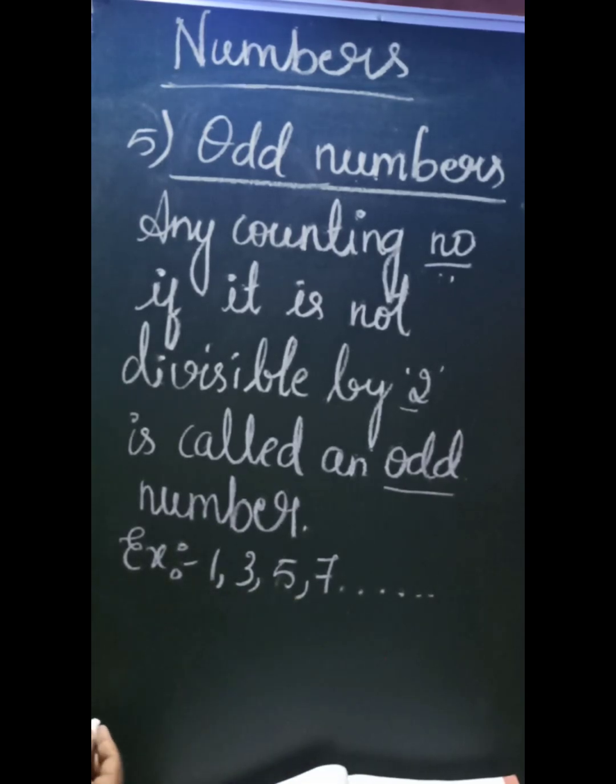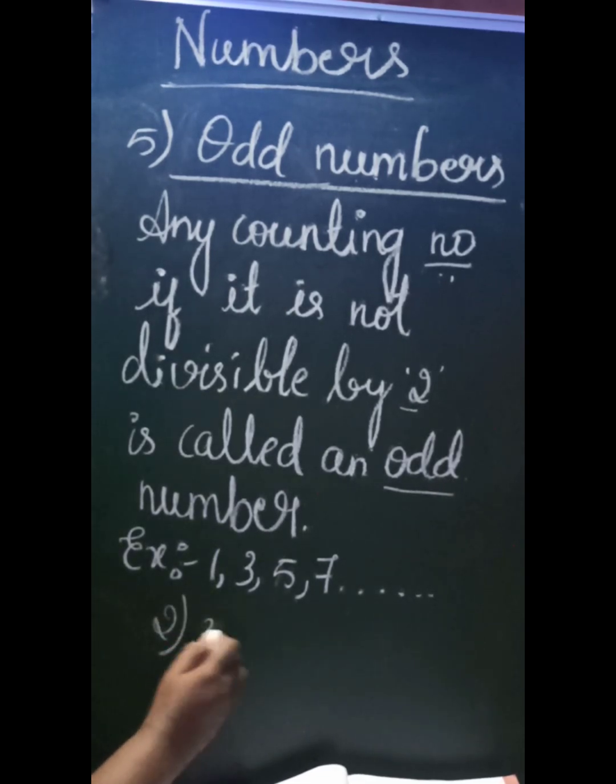Take any one of the numbers. Let us check whether this number can be divided by 2 or not. If it is divided by 2, then it is an even number. Already we have learnt that. Let us check whether this number forms an odd number. Consider 3. Now try to divide it. See, 2 ones are 2. The remainder we have is 1.